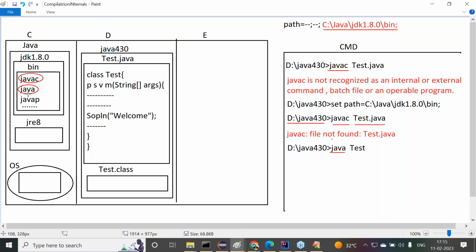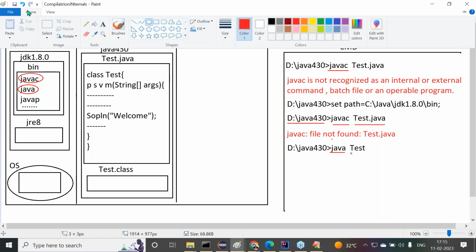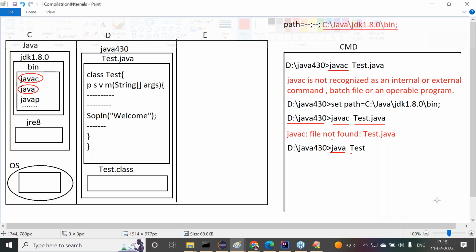Which software will be activated there? JVM software will be activated. Now JVM will come into the picture. JVM will come to the command prompt, and JVM will take the main class name that we have specified along with the Java command. What's the main class name? It was provided there, Test. Test is the main class name.